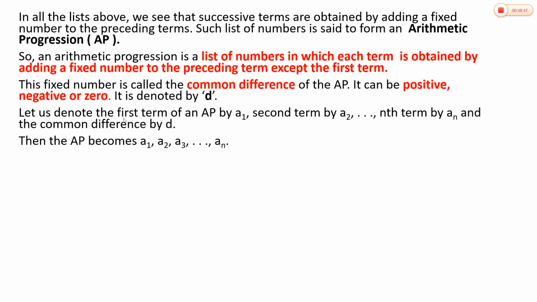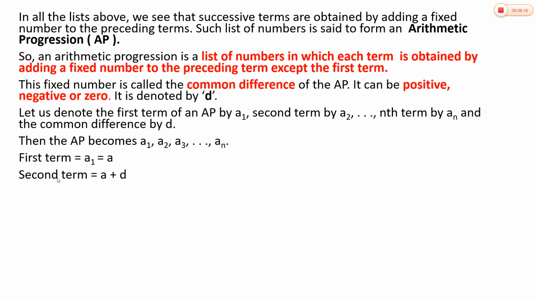Let us denote the first term of an AP by a1, the second term by a2, the nth term by an, and the common difference by d. Then the AP becomes a1, a2, a3, and so on up to an. an will be the last term, or nth term. The first term a1 is represented as just a. Always the first term will be represented as a.